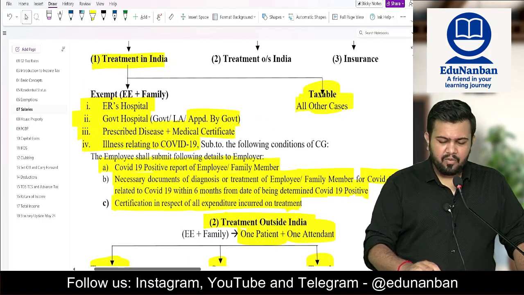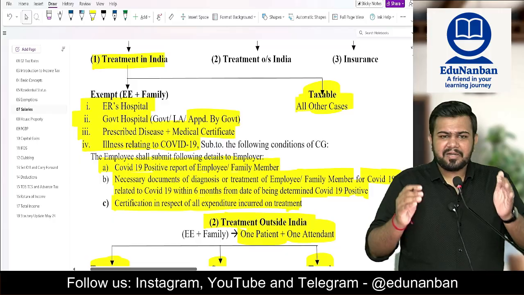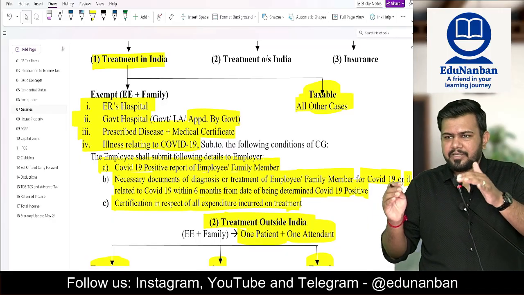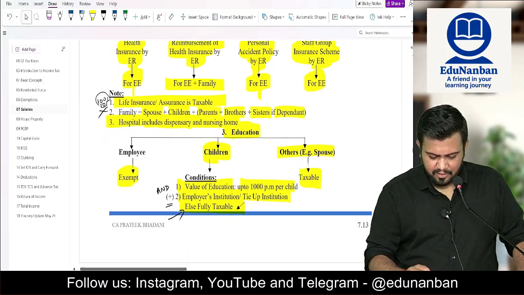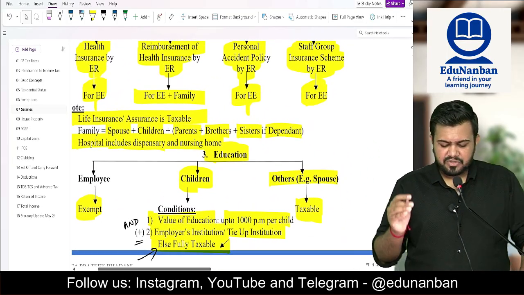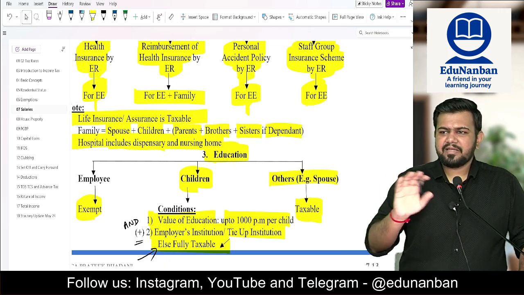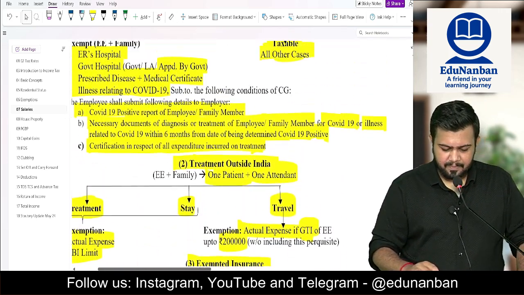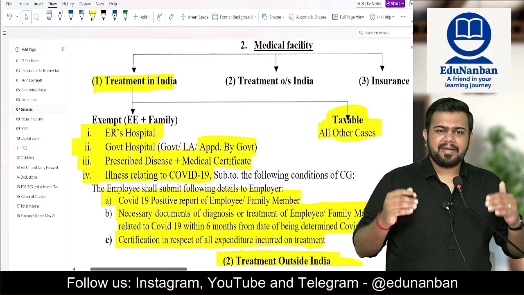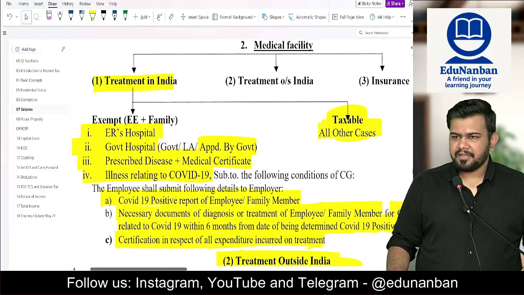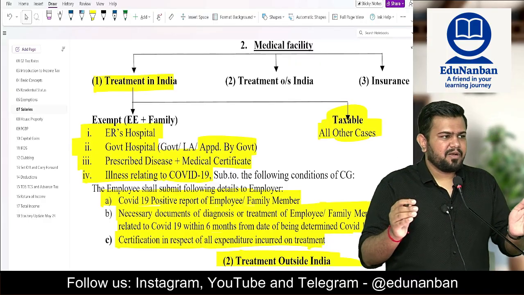Firstly, let us see what happens if treatment is in India. If the employer is giving the treatment to the employee or his family members within India. Who is family? Here also family means spouse plus children plus parents, brother, sister if dependent. But here on the children there is no maximum limit. So employee and family members can get treatment and the employer can sponsor that treatment or he can provide the treatment. In both cases, exemption is available on the perquisite.